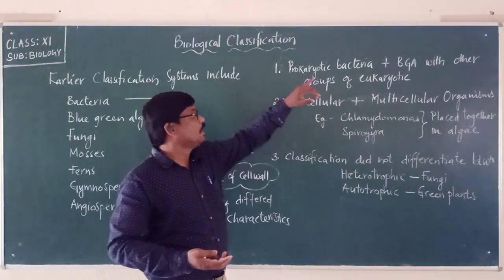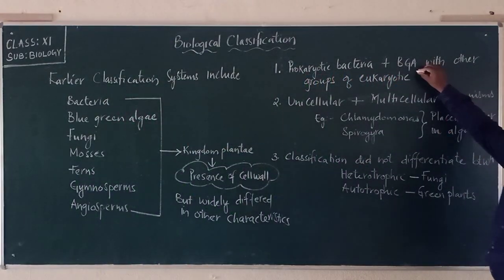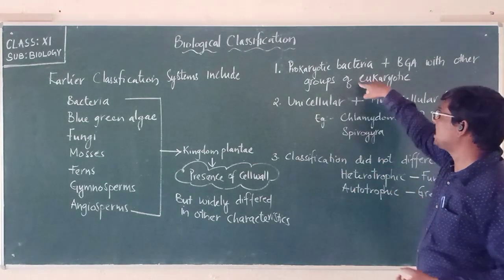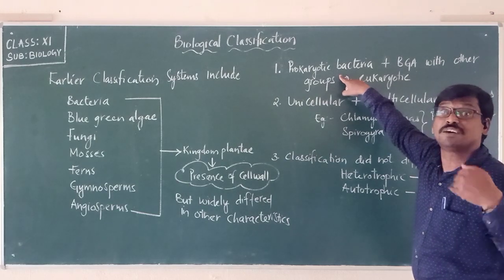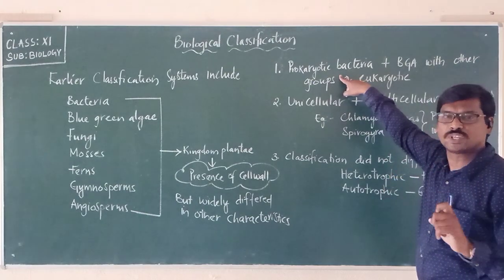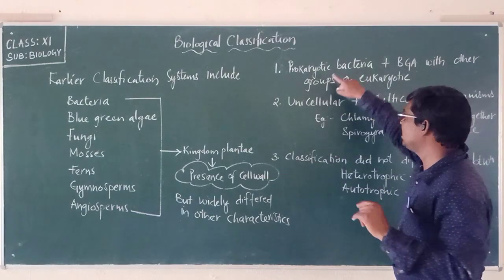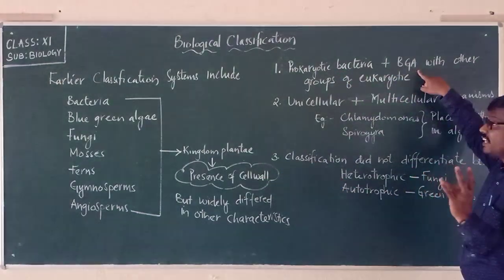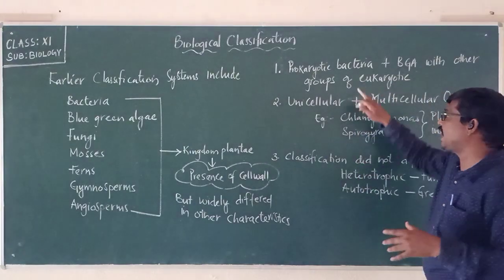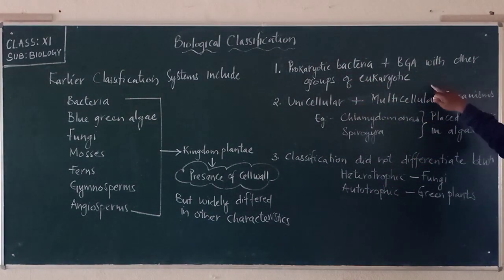Now, for example, prokaryotic bacteria and blue-green algae are placed with the other groups of eukaryotes. In the previous video we studied that bacteria come under the kingdom Monera, but previously there was no kingdom Monera. Carolus Linnaeus said there are only two kingdoms, Plantae and Animaliae, based upon the cell wall. So prokaryotic bacteria and blue-green algae were kept together with the eukaryotes.